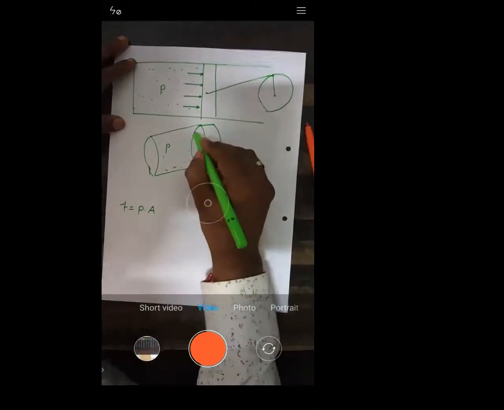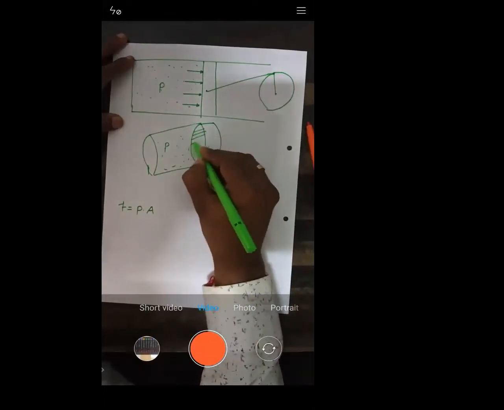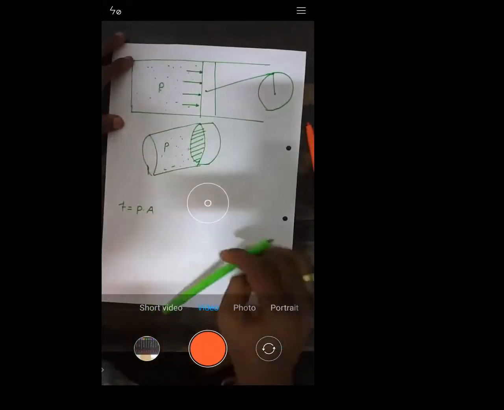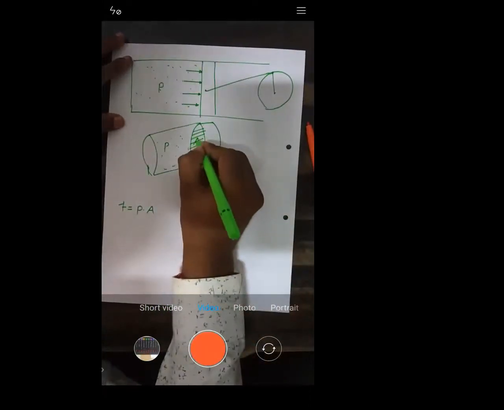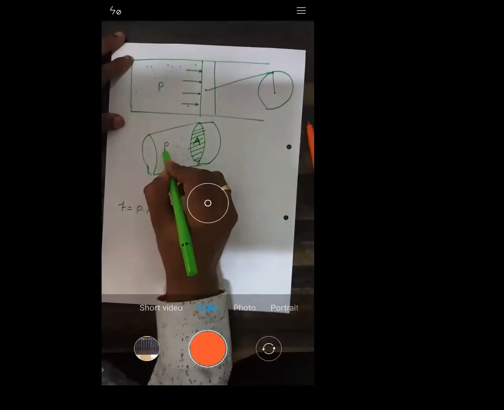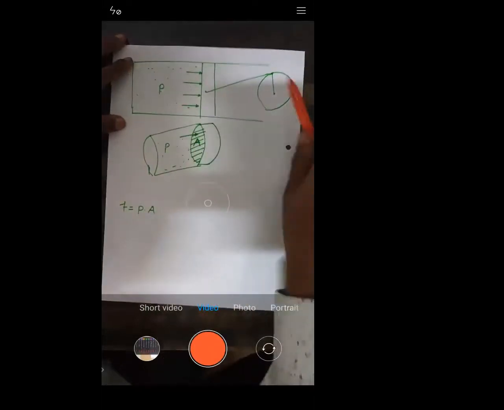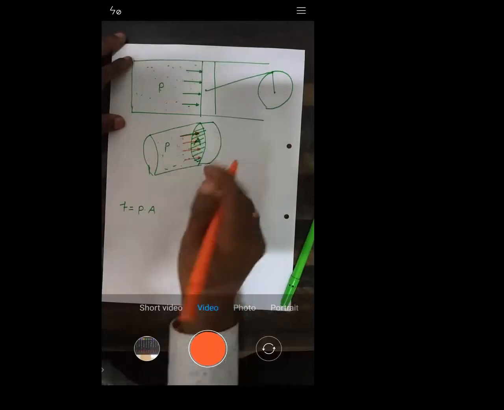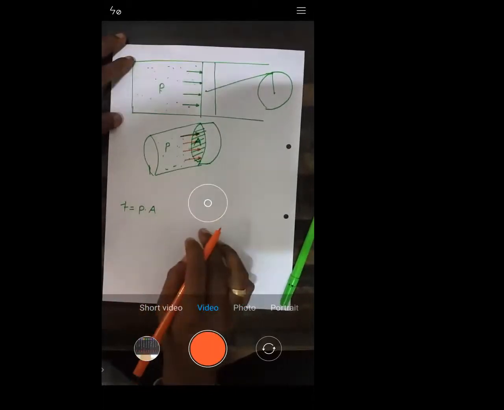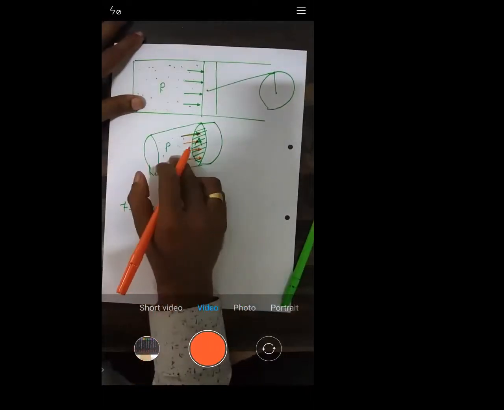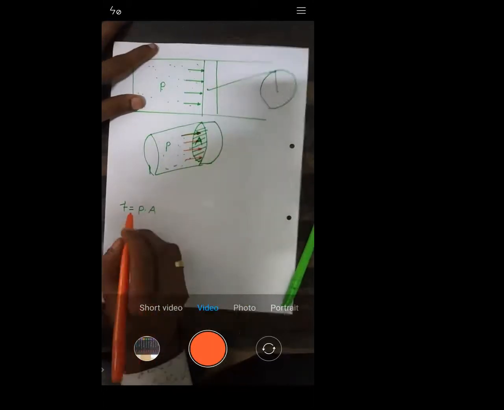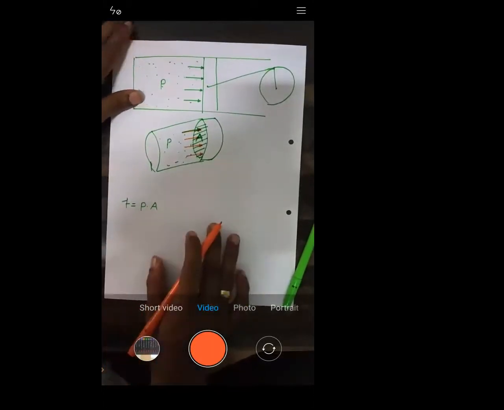They will exert the force on this area of the piston. Obviously, the area will be circular. Try to understand, this is how it works. The gases which are at a pressure P will exert some force F on the area A. Is that okay? So how will we calculate force? Force is given by pressure into area.